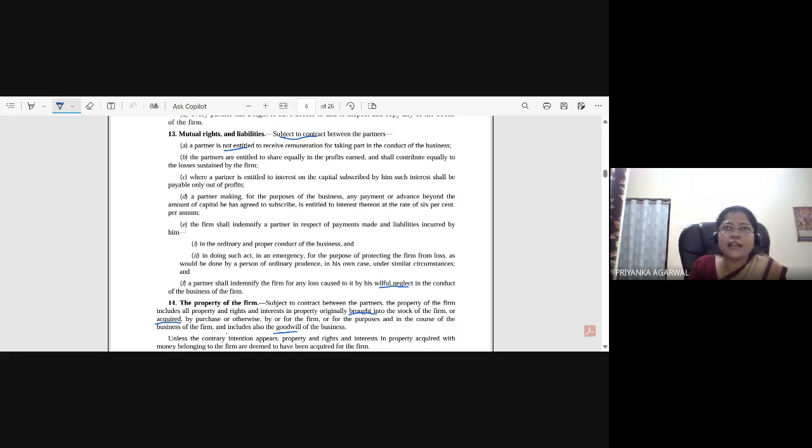But suppose the firm has given certain stock to sell, wherein the partner has tried to sell it in the usual course of business, but couldn't sell it. Because he couldn't sell it, the lifespan has decreased and the quality of that product has decreased, or maybe it is of a perishable nature, and because he couldn't sell it, it perished. So again the firm has incurred loss because of this. So do you think it will fall under this point?